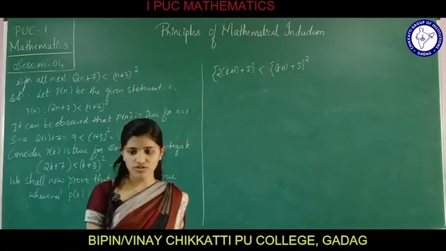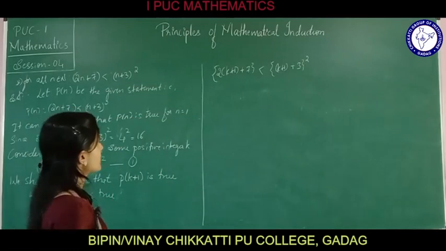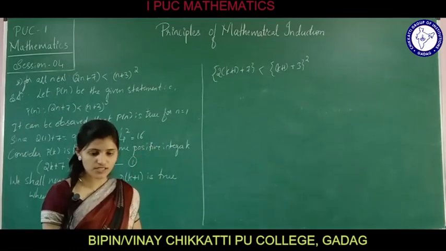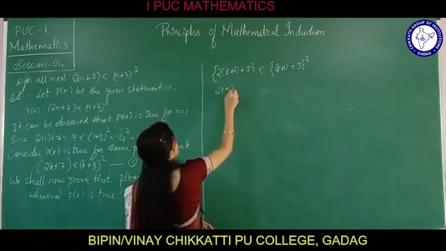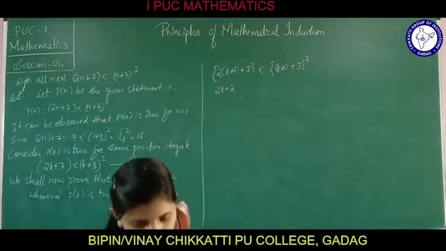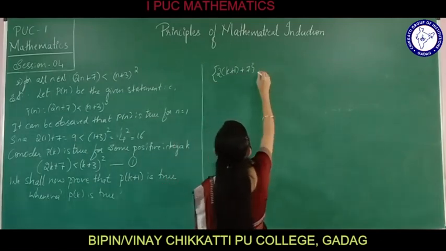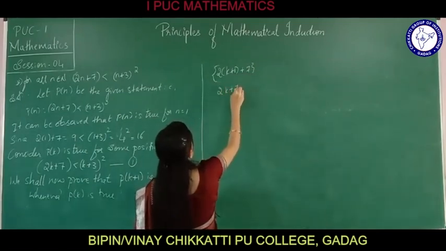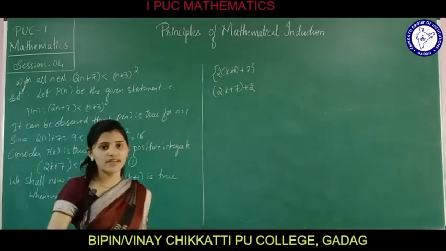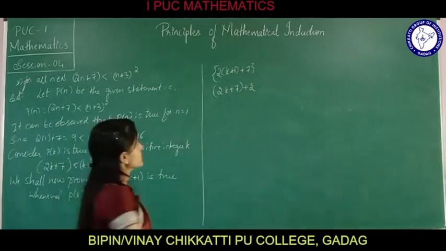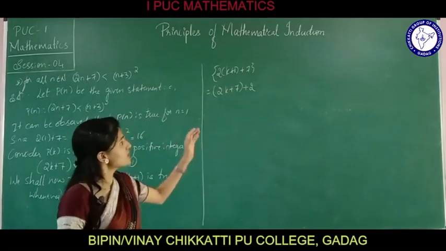How are you going to write it? First let us simplify this one. 2 into (k plus 1) plus 7 is equal to 2k plus 7 plus 2.